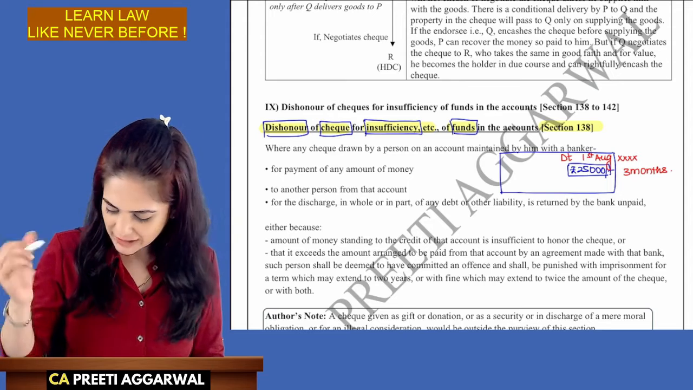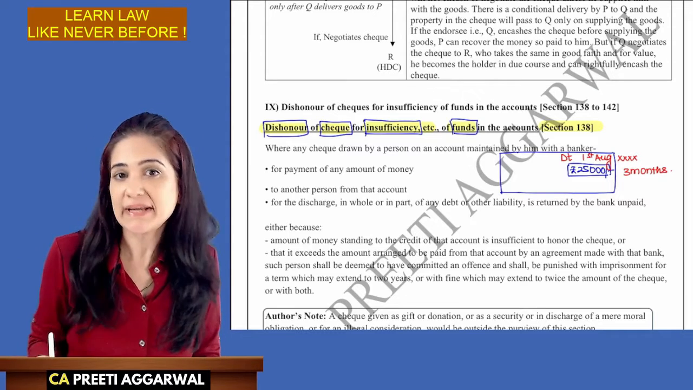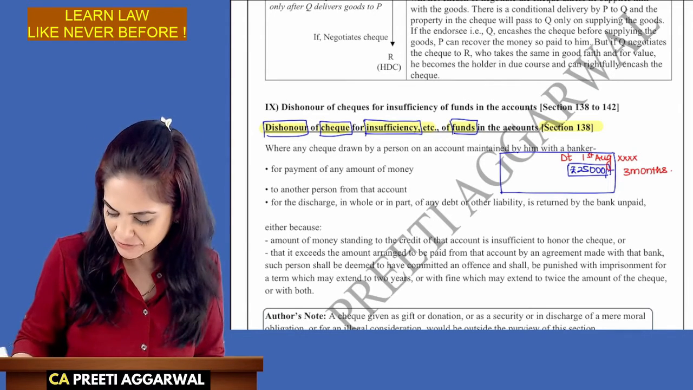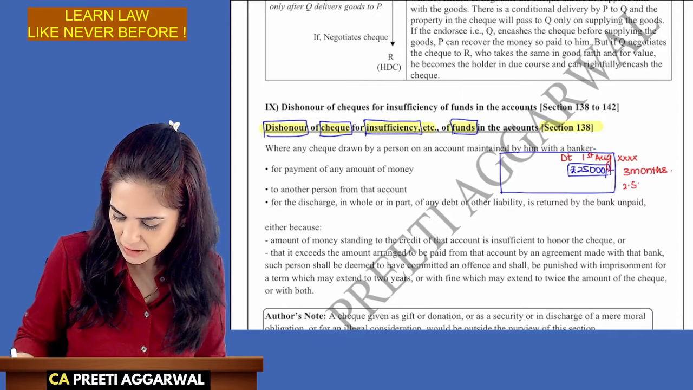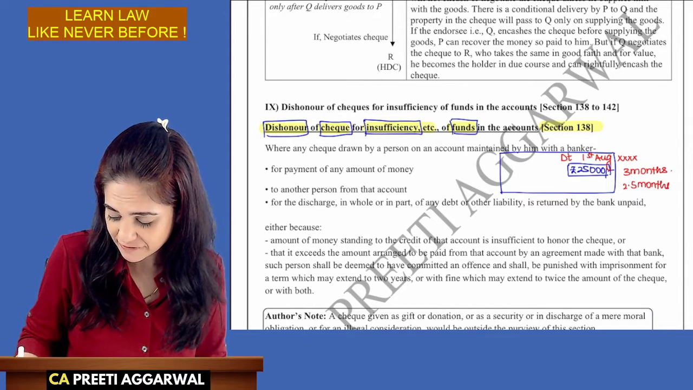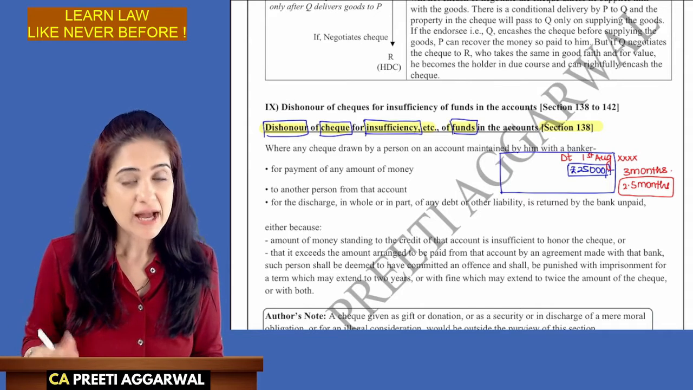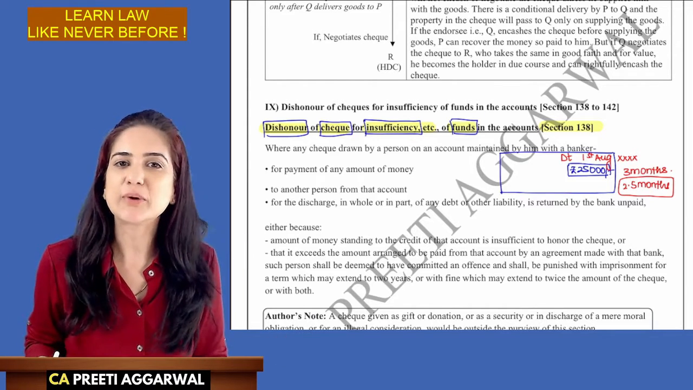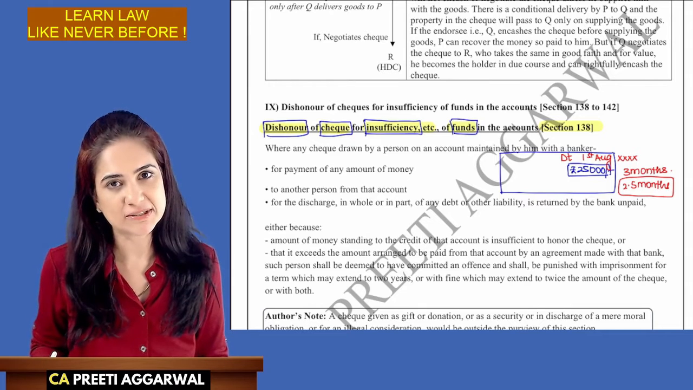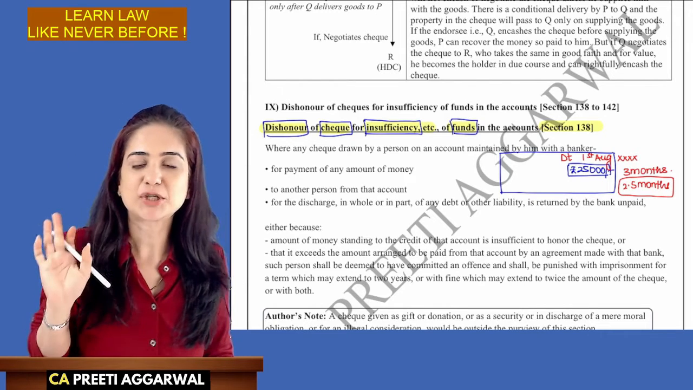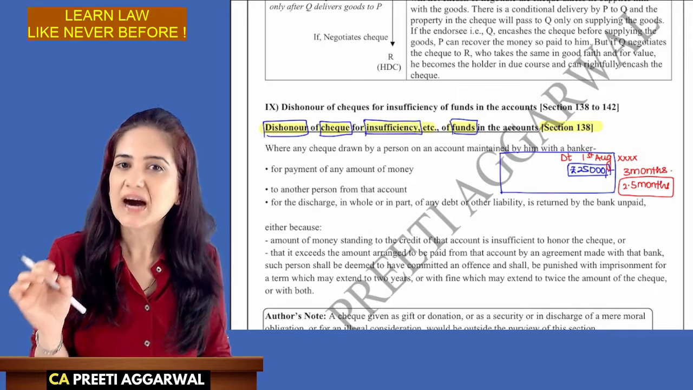So your dad issued a check. I can deposit that anytime within 3 months. And let's say that I went after 2.5 months. Your dad forgot that he had issued a check to me. I deposited the check and the check got dishonored due to insufficiency of funds. Automatically, section 138 will be attracted.